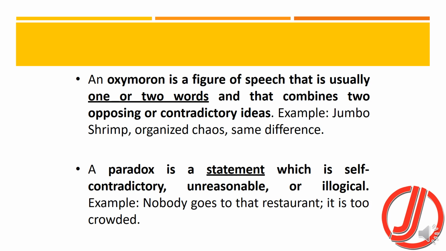A paradox is a statement which is self-contradictory, unreasonable, or illogical. Like, nobody goes to that restaurant. It is too crowded. Like we are negating it, and then we are saying that nobody goes there because it is always too crowded. So either it is crowded or it is empty. So this is not said by this sentence. So this sentence is a paradox.